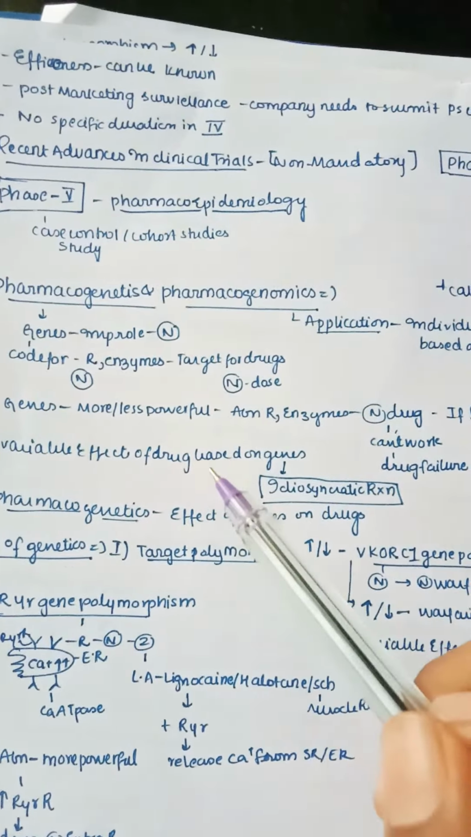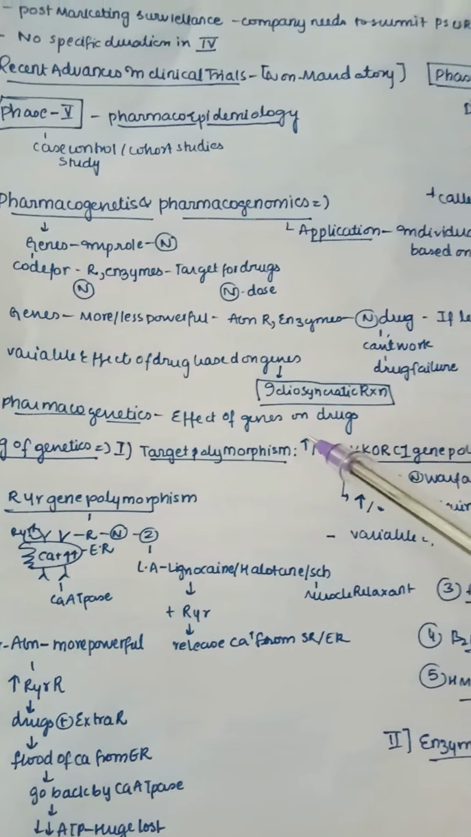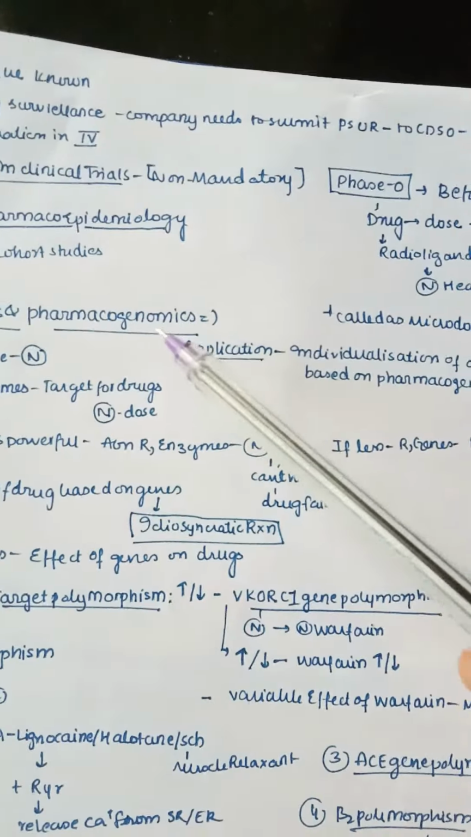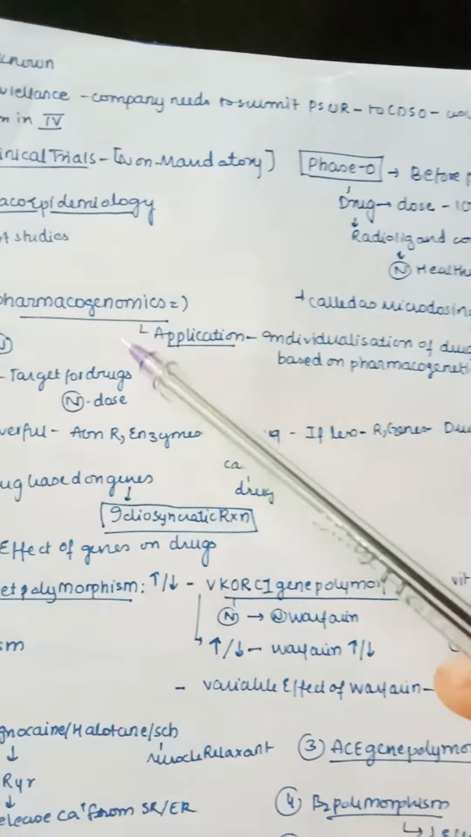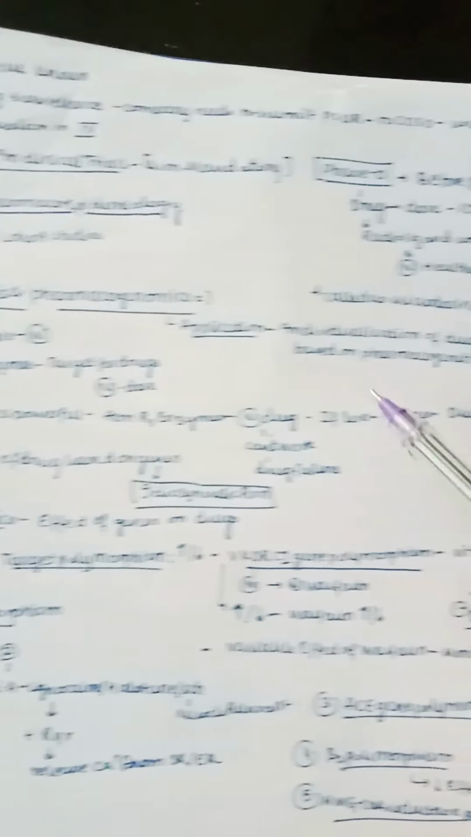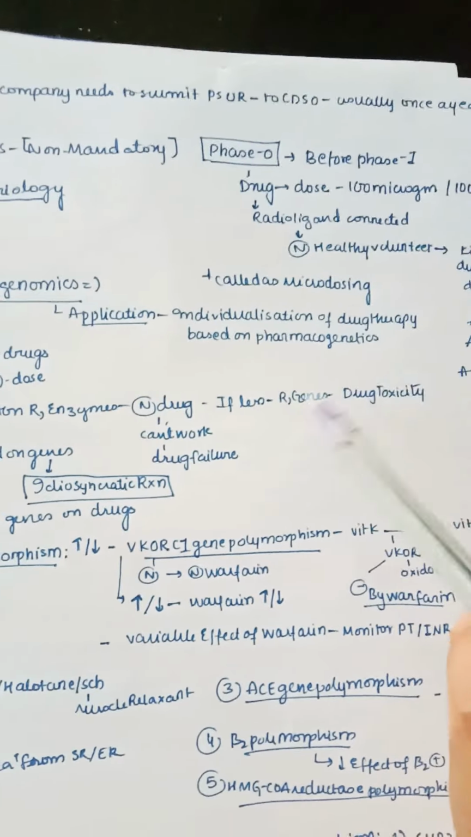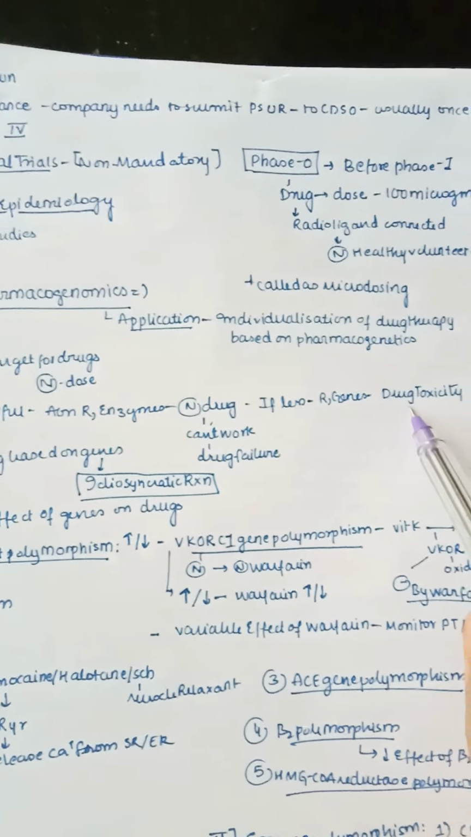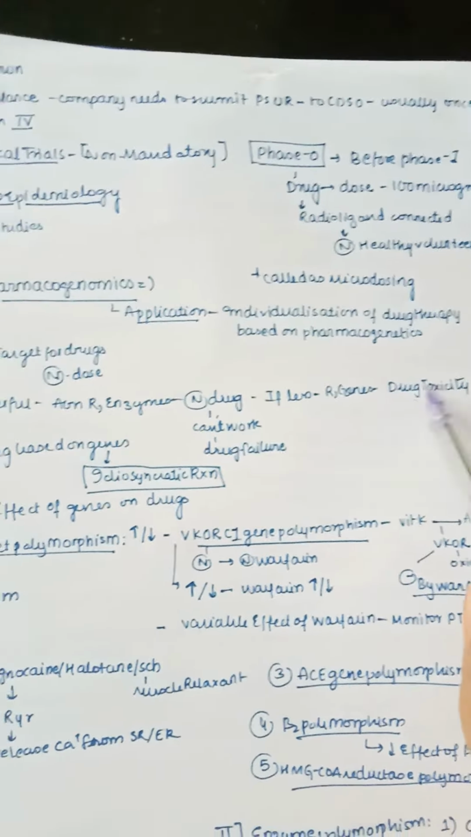So coming to pharmacogenetics, what is this genetics? It is the effect of genes on the drug. So this is the definition: effect of genes on the drug. Now let us see what is pharmacogenomics. It is an application, that is, individualization of drug therapy based on pharmacogenetics. For example, as we said here, if the receptors and genes are low, then drug toxicity takes place, and if it is high then drug failure takes place.